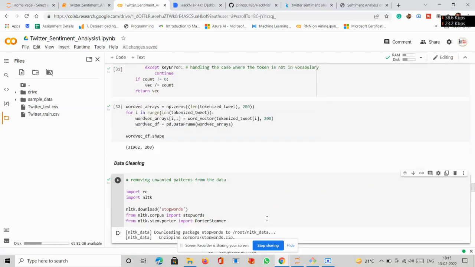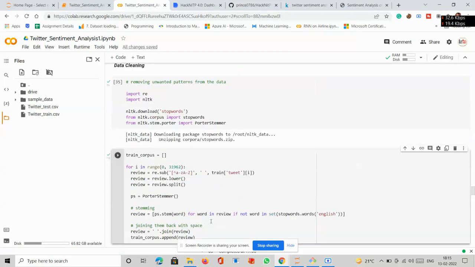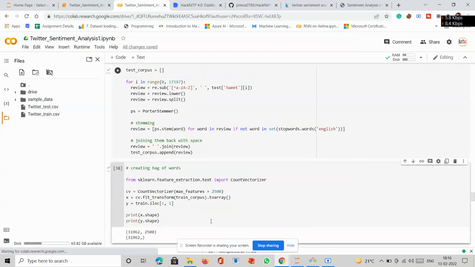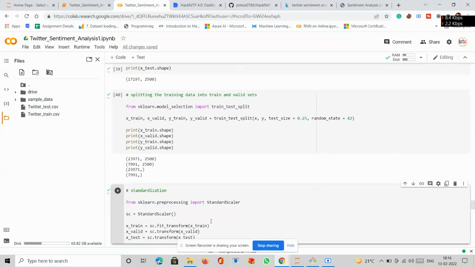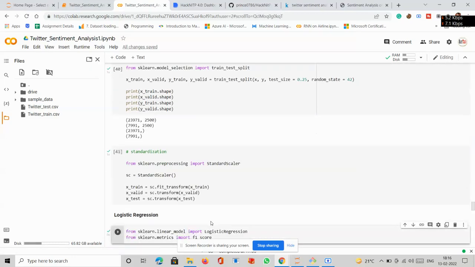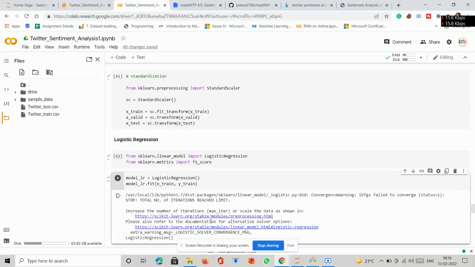Now we have tried to clean our data set and remove the unwanted patterns. We have even used NLTK and downloaded the stop words, right? And from nltk.corpus we import stopwords and everything. We have built our train corpus, done stemming and everything, right? As you can see here. After that, we have standardized our data, from sklearn.preprocessing import StandardScaler, right? And after that comes the main part, and that is the implementation of our algorithms.